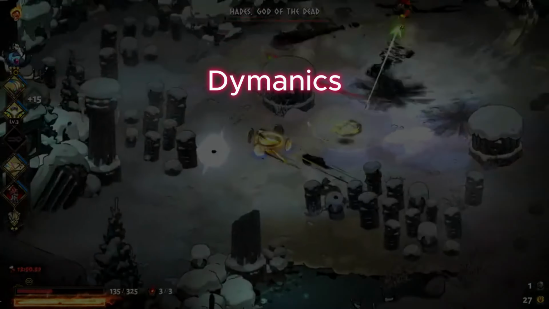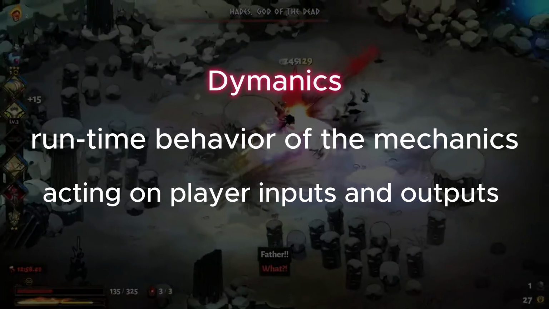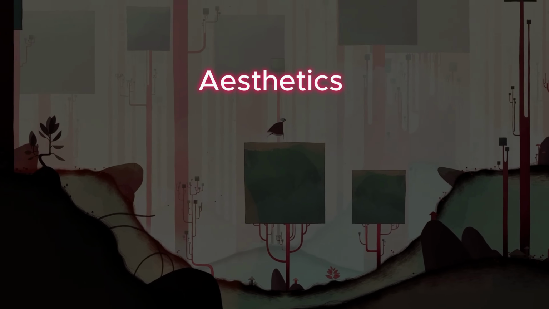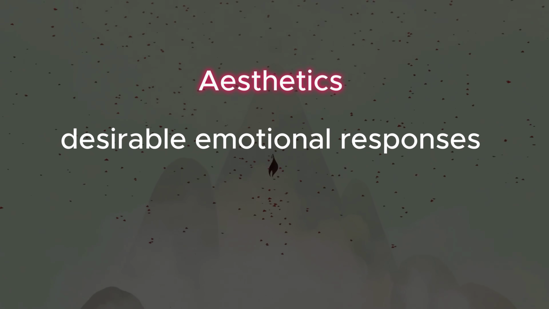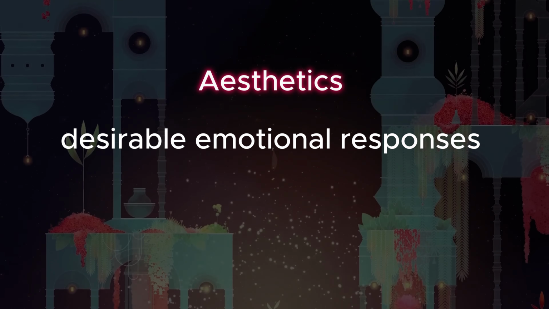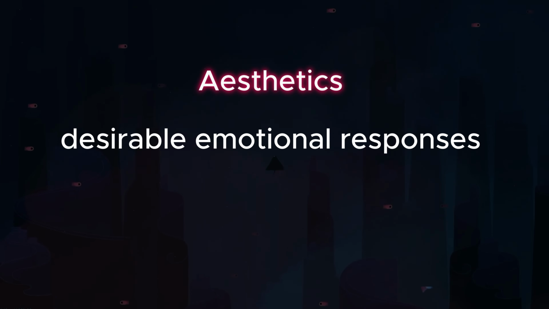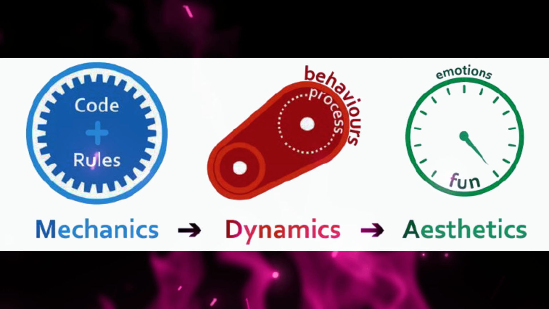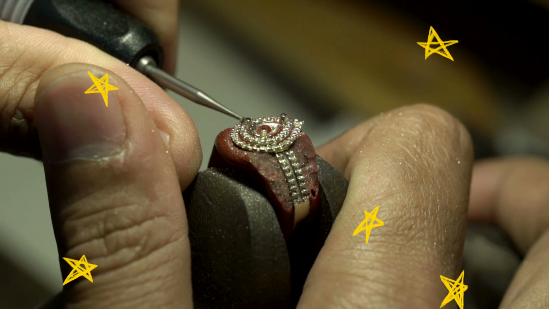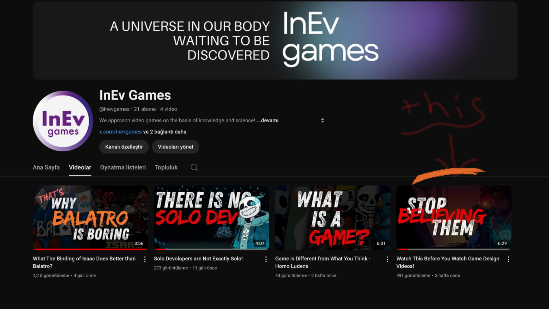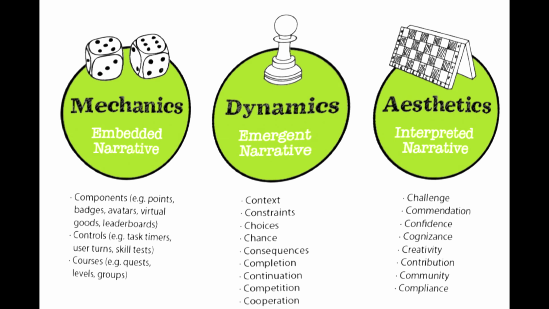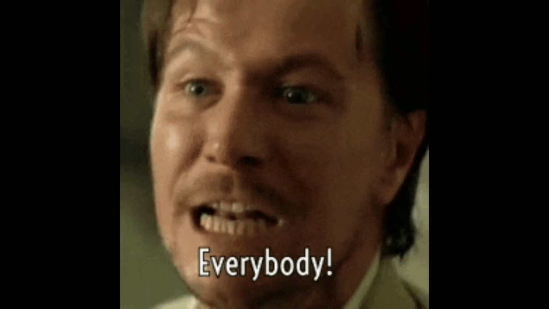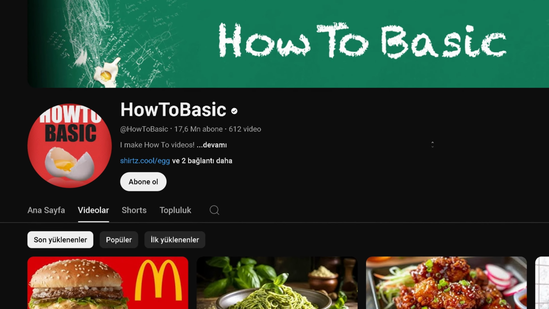Dynamics describes the runtime behavior of mechanics acting on player inputs and each other's outputs over time. Aesthetics describes the desirable emotional response evoked in the player when he or she interacts with the game system. As you can see, these systems tell us that games are a craft. As I mentioned in my first video, when we learn to look at games from this perspective, we realize that everyone can make games, but they need to learn the basics.